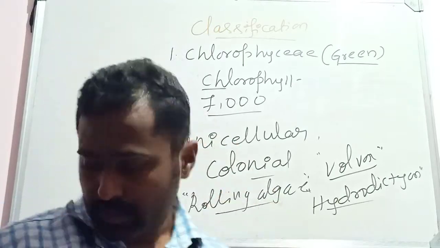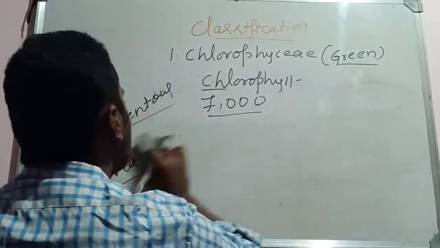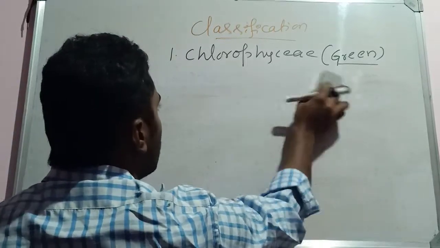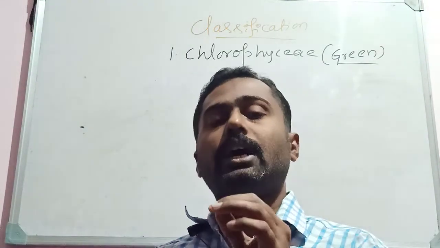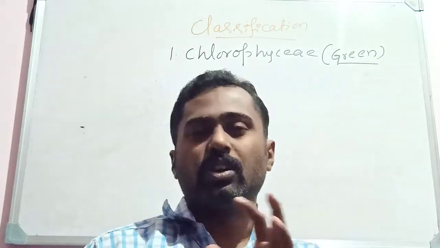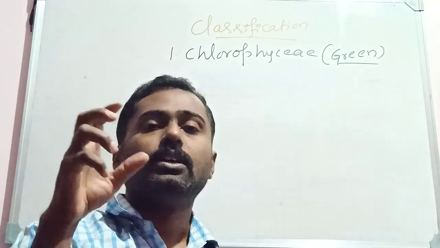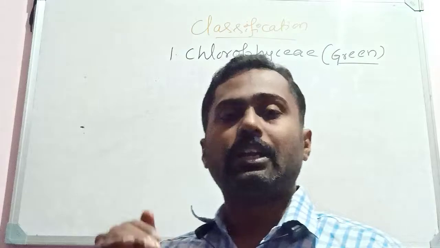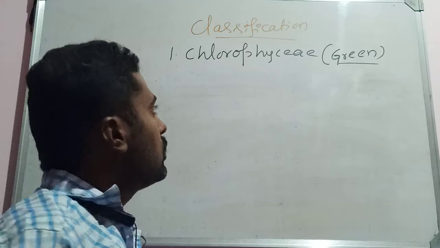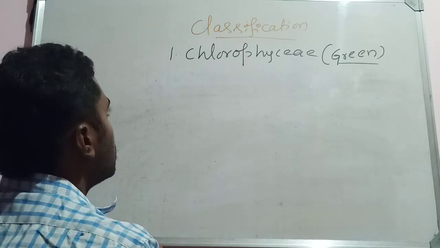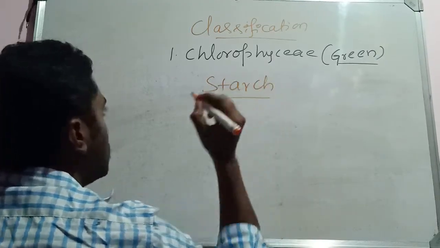The major pigment, as I said, is chlorophyll, chlorophyll a, and they store reserve food material. This question is asked in the examination: name the pigment and reserve food material of so and so algae. Like, name the pigment and reserve food material of Chlorophyceae members, of Phaeophyceae, similarly Rhodophyceae. Such questions are asked in the examination for 2 marks. The pigment found here is chlorophyll, and the reserve food material found here is starch.